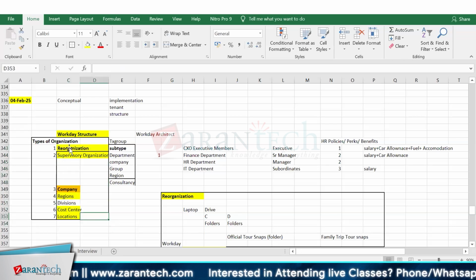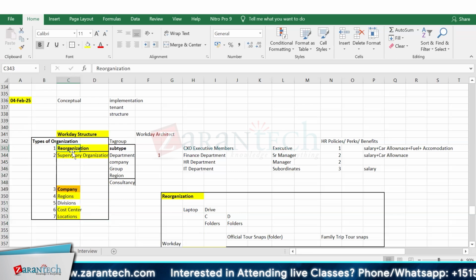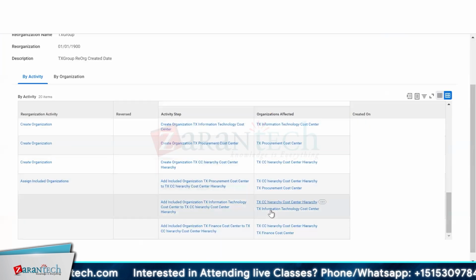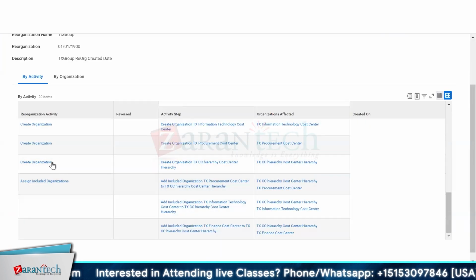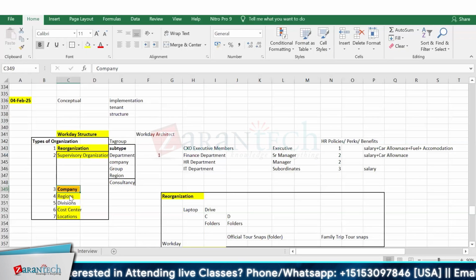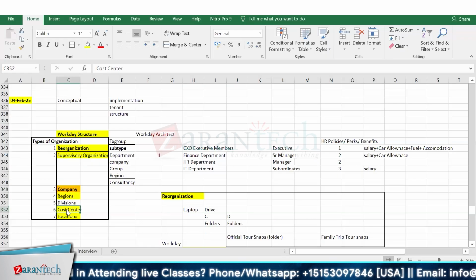Now the question is, under reorganization all the hierarchy and all the structure is there, but the supervisory organization doesn't know which company it is working in, and the company doesn't know which cost center it is linked with.